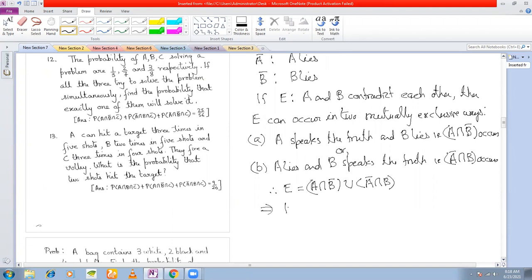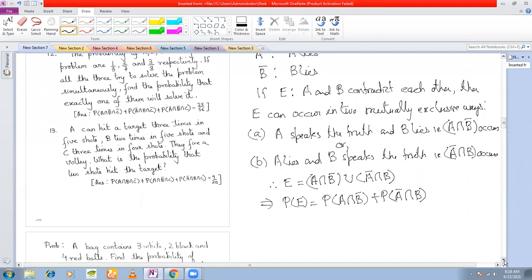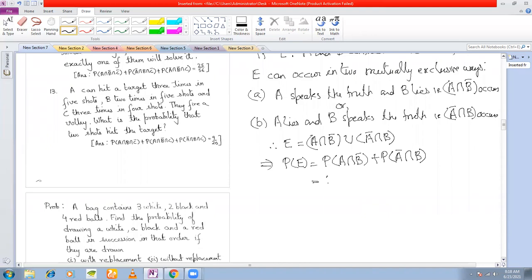Since these two are mutually exclusive, we can add up the probabilities. And these two are independent also. If A and B are independent, why are A and B independent? Because A lies by himself, he does not depend on B. And similarly, the other way around also. P(B bar) is 1 minus P(B).